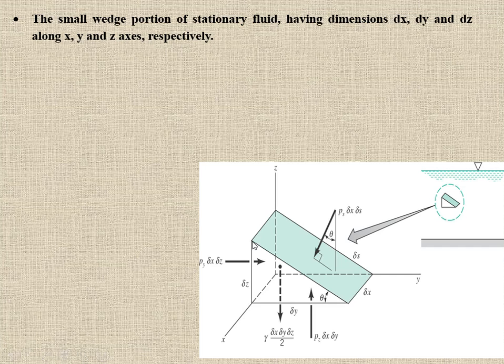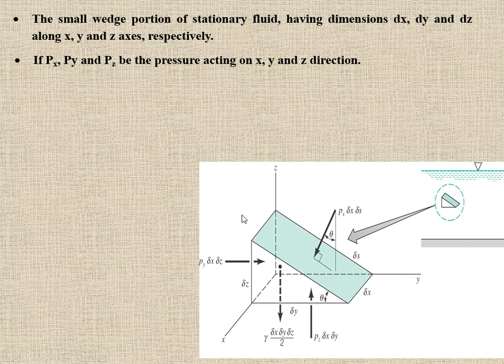Here this pressure is acting perpendicular to this surface. This pressure in the z direction acts perpendicular to this surface. And here the pressure acts perpendicular to this surface, and the dimension of this surface is del s by del x. Let's move on.